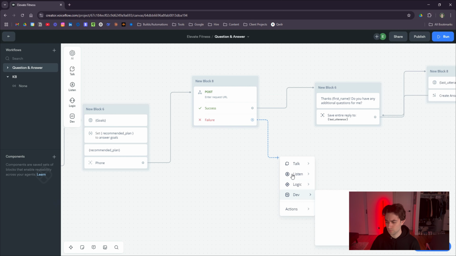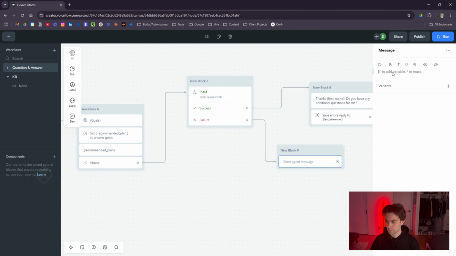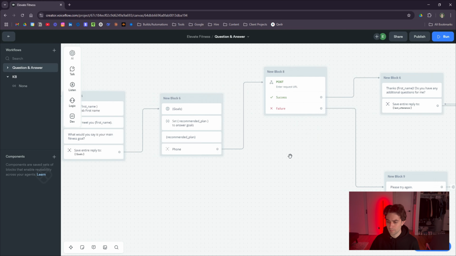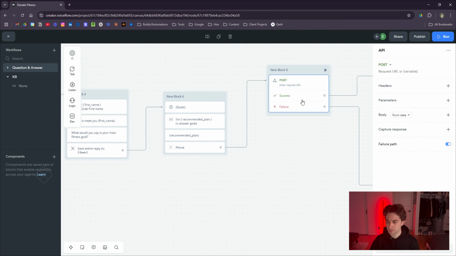Failure, we'll just do something like, please try again. That means the API had some sort of error, so we'll just leave it there, and then we'll end the conversation here. Okay, so that's in case there's some sort of failure. But now we're going to be sending all of this information out to make.com. So let's actually configure that right now.